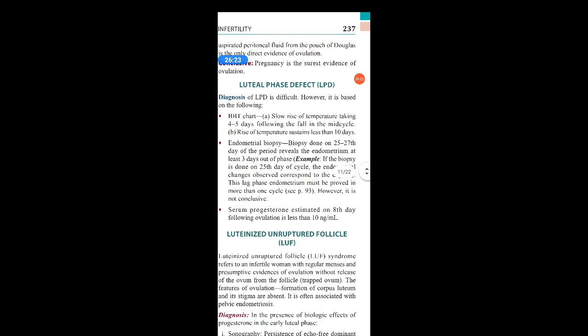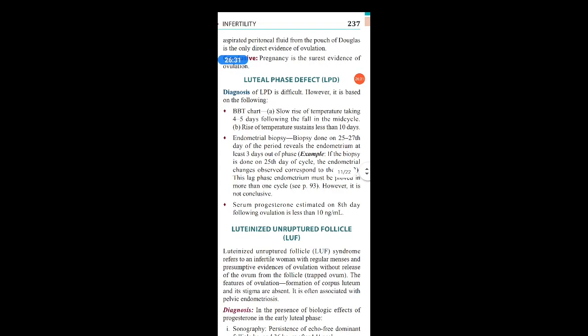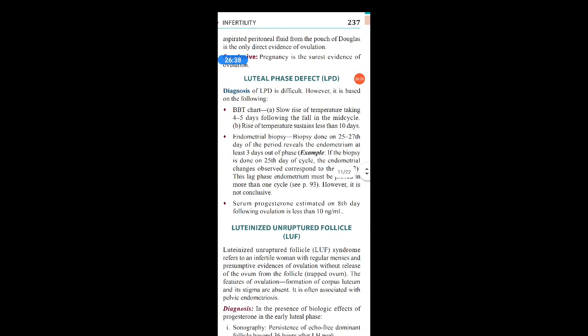First, with the BBT chart, what happens is a slow rise of temperature taking 4 to 5 days following the fall in the mid cycle. This is the one point. Second point is the rise of temperature sustains less than 10 days. That means it rises and it again falls soon. So these are the two things we will find in the BBT in case of luteal phase defect.